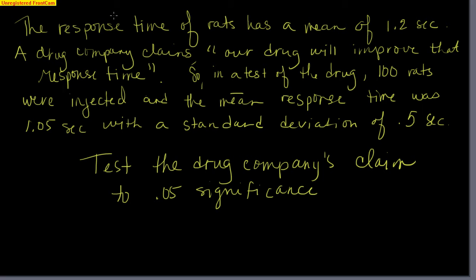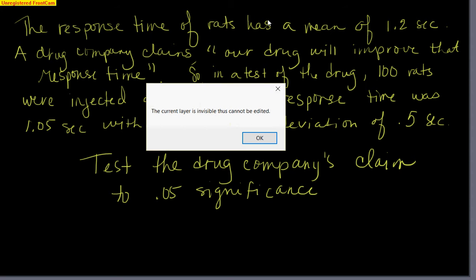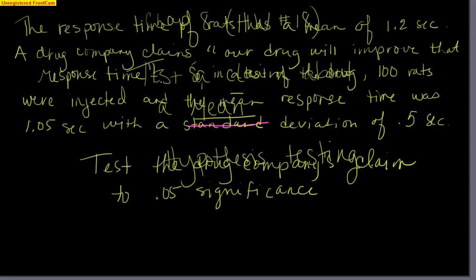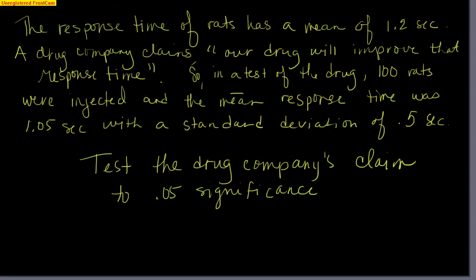So I wrote up this question. It says, we have the response time of rats. So think of it like how quickly they react to something. And the response time of rats has a mean of 1.2. And a drug company claims that their drug will improve that response time.